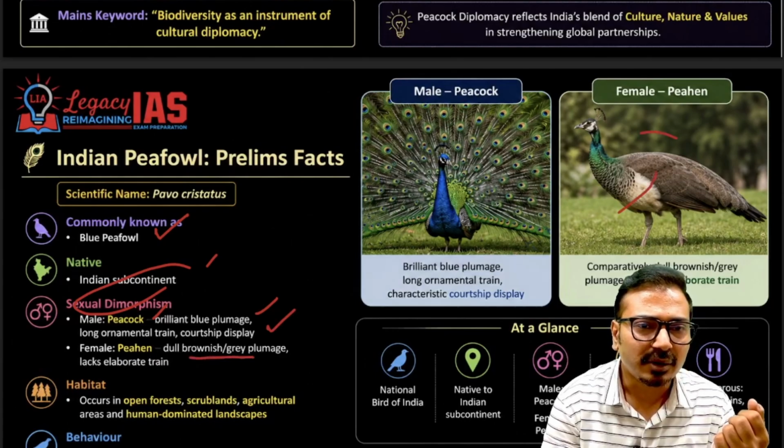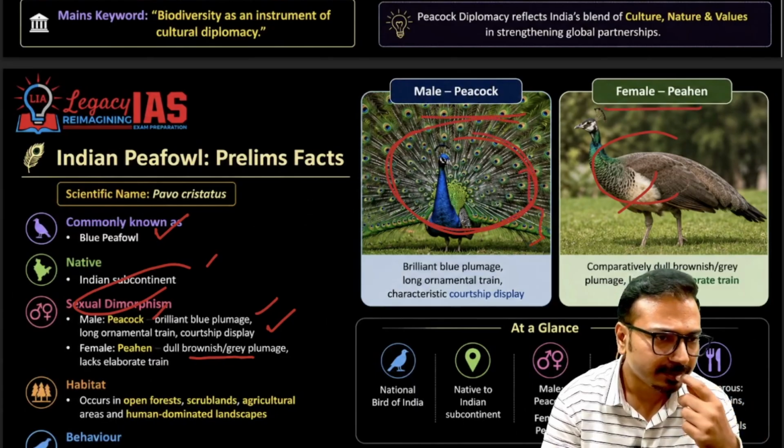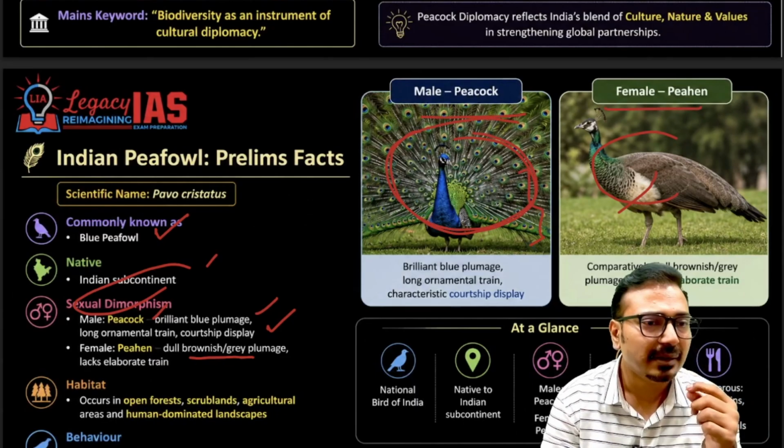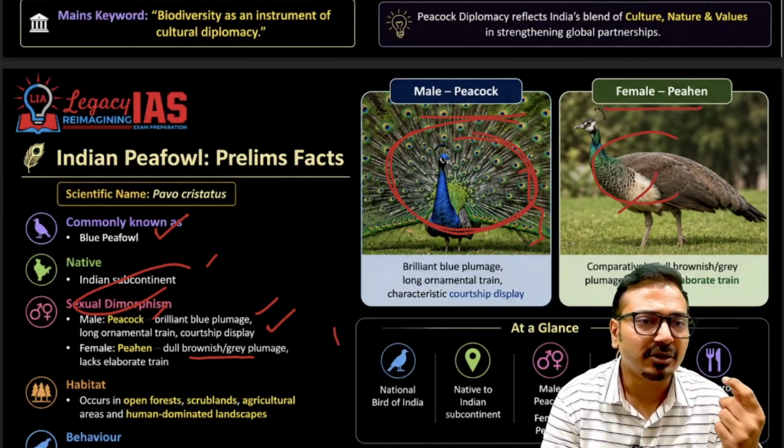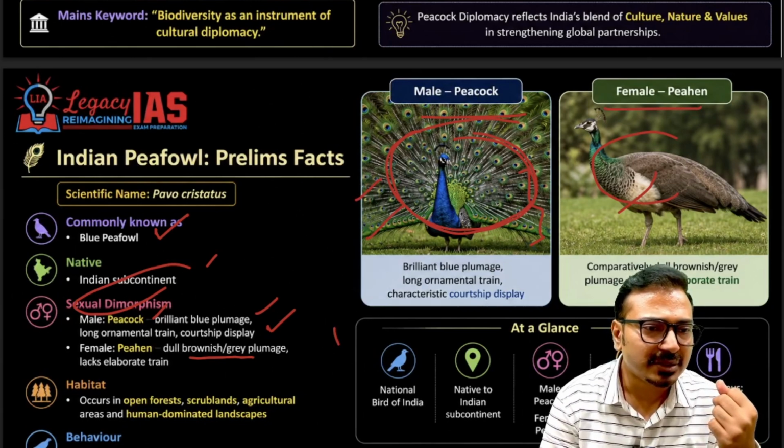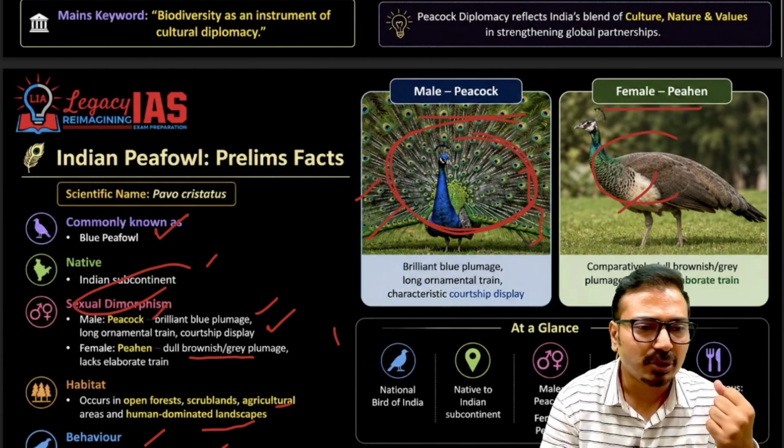You can see the photographs. This is female and this is male. The male is showing the courtship display, especially during the monsoon period, just before the rainfall, such courtship is displayed by the male peacock. Habitat: open forest and scrubland, agricultural areas, human-dominated landscapes. Behavior: primarily ground dwelling but generally roosts on trees. Omnivorous, feeds on seeds, insects, also small animals.